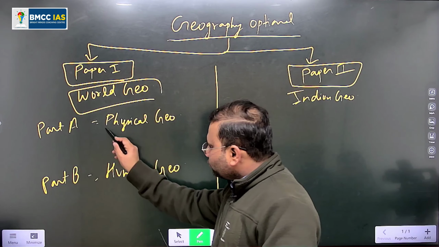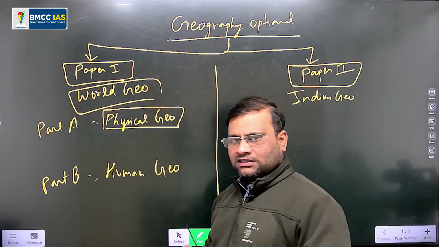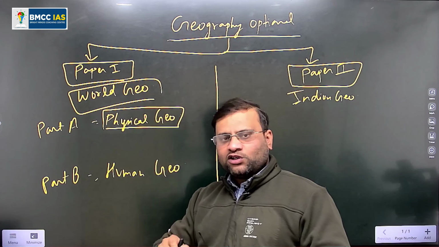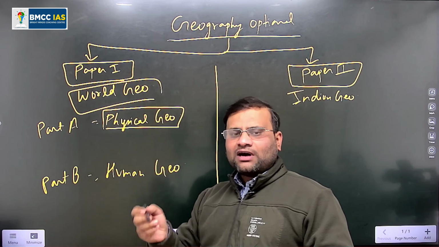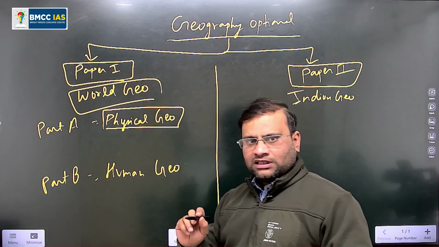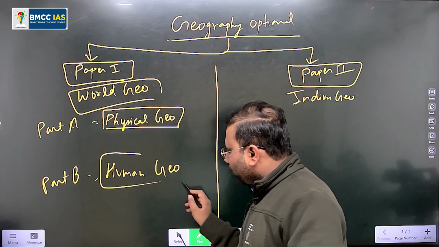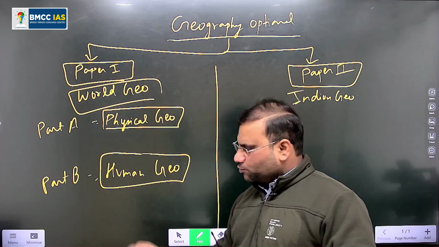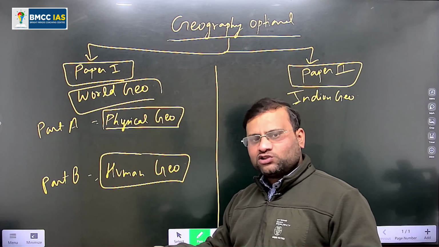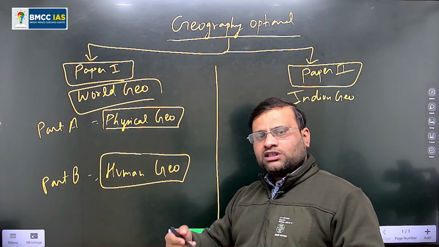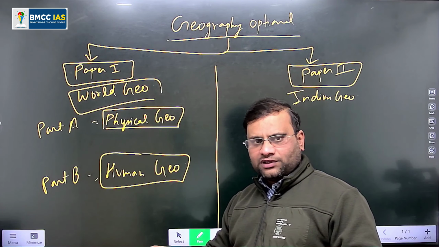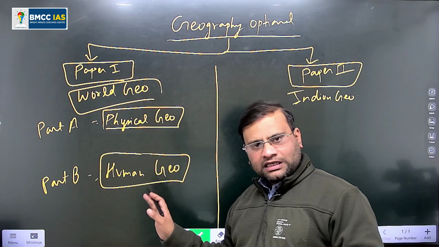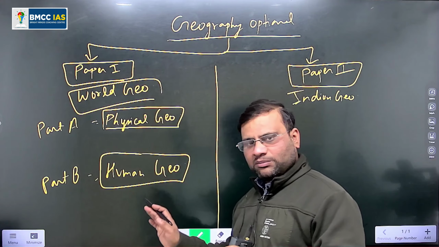So in physical geography there are 5 units: geomorphology, climatology, oceanography, environmental geography and biogeography. Similarly, there are 5 units in human geography: perspective in human geography, economic geography, similarly demography and settlement geography, model theories, right? So these are the topics of paper 1.